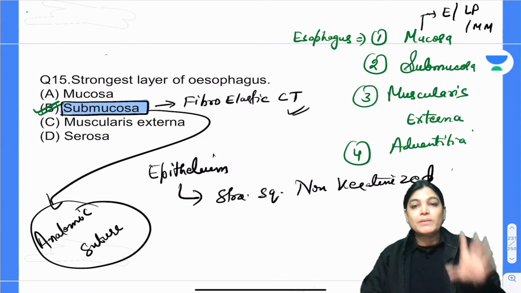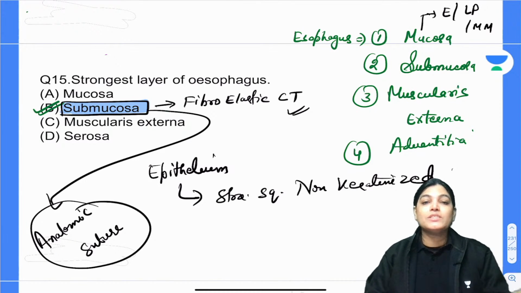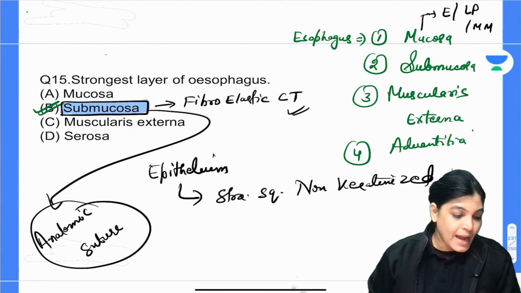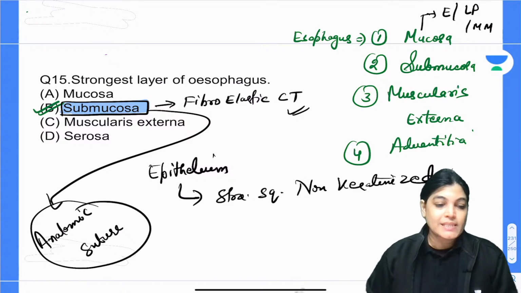So for the strongest layer, please don't get confused: it is not the muscularis externa, but the fibroelastic connective tissue layer, that is the submucosa layer of the esophagus. Absolutely right, Chauhan. Let's move on to the next, question number 16.